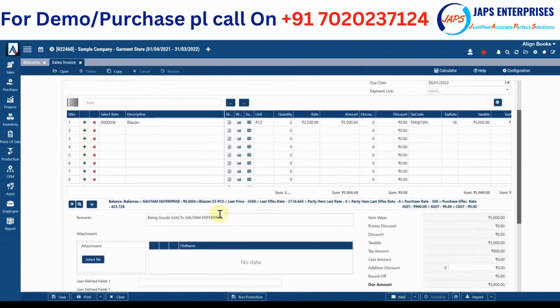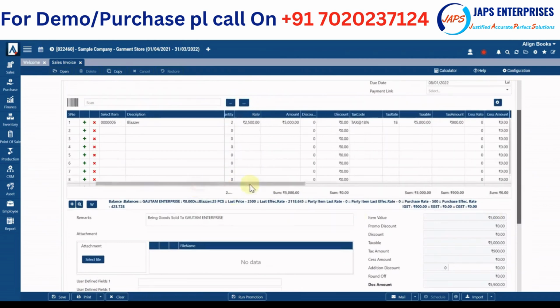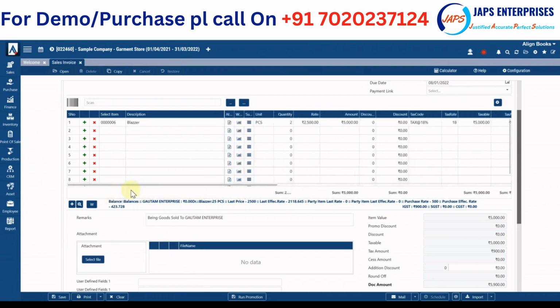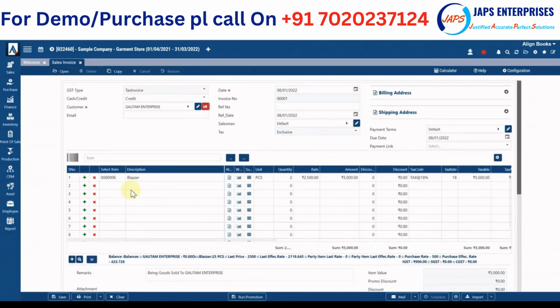Here UDF2, for example, is very much required. Wherever additional information is required, it will prompt for it. Otherwise, in 3 steps you generate an invoice: select the customer, select the item, and click on save. This is how generating an invoice is simple.